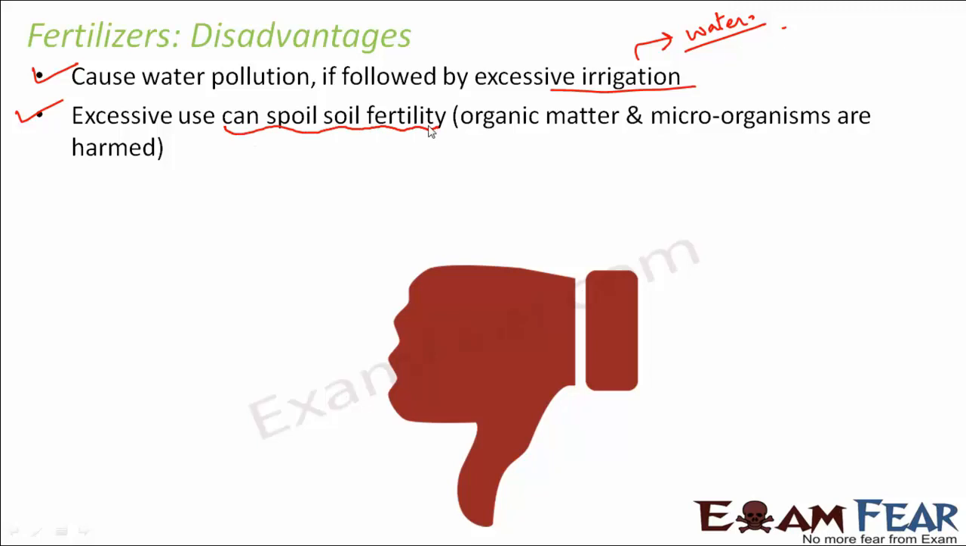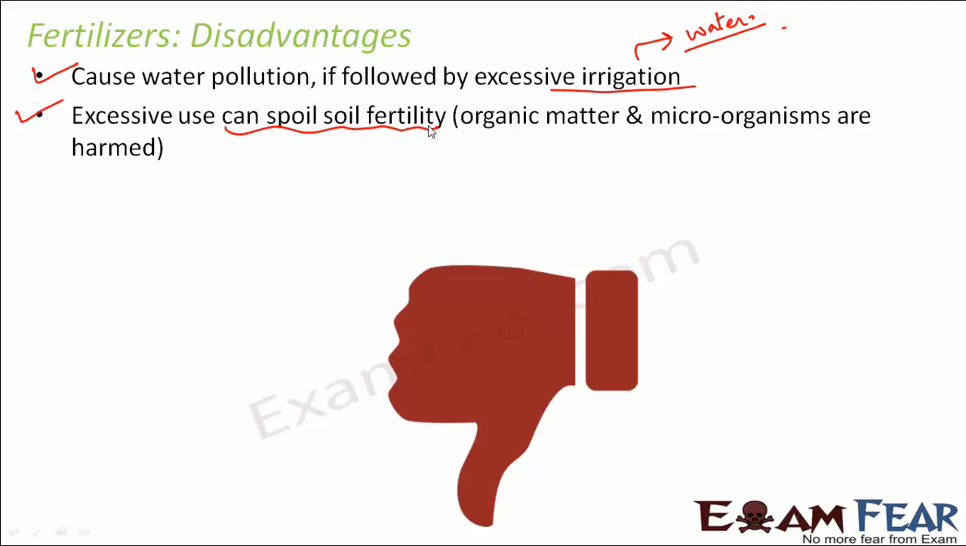Now that's why in the previous slide I told you that fertilizers are useful as long as they are applied in proper dose. So if it is given in more amount, instead of improving the soil fertility, it tends to spoil the soil fertility. How? That's because, as I said, it is not non-toxic, it is toxic. It contains many toxic chemicals as well.